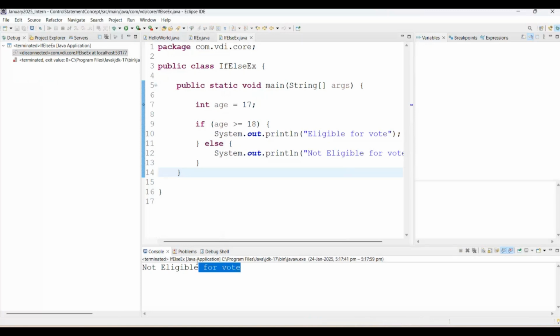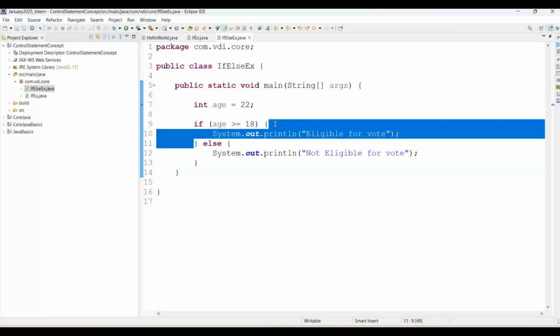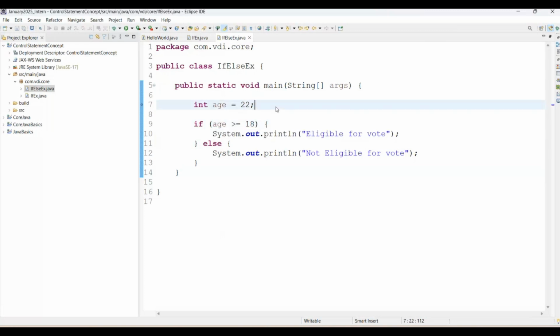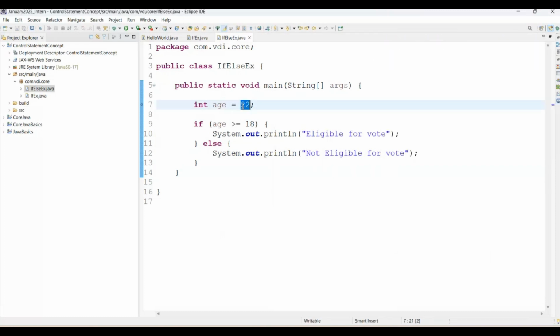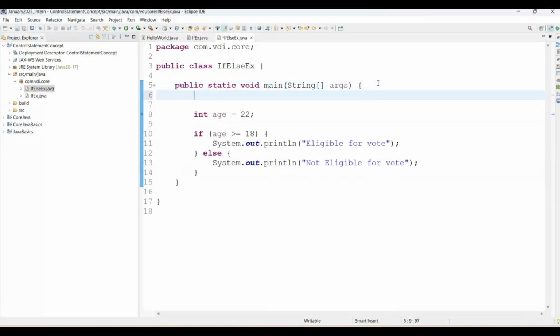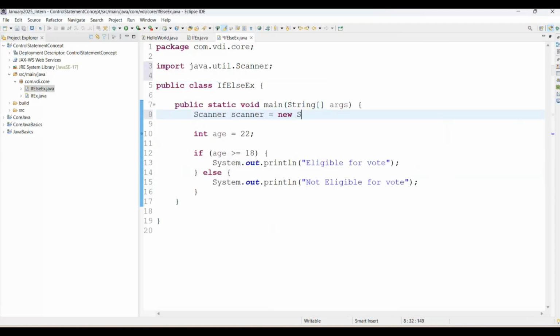Here is our output. Now I'm just changing the age value to 22. Then definitely this condition is true. It means if it's satisfied, it will print eligible for vote. Again, we are trying run as Java application. See, eligible for vote. And if you don't want to give the hardcoded value, then in core Java we are using the scanner concept. Scanner equal to new Scanner.